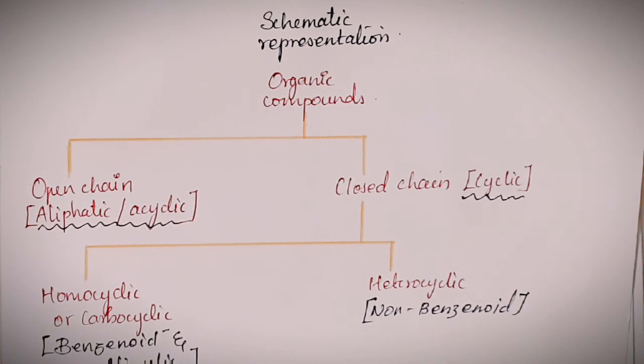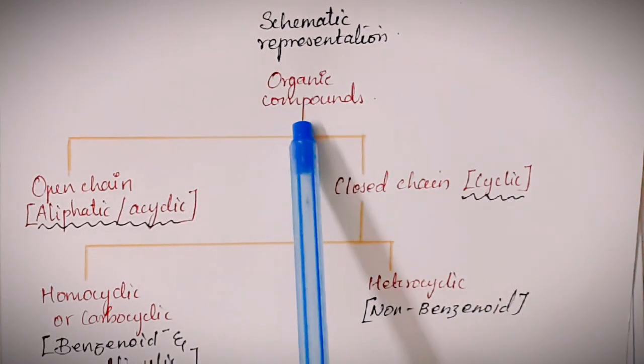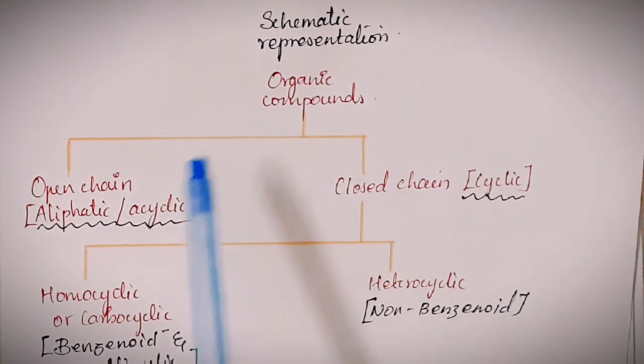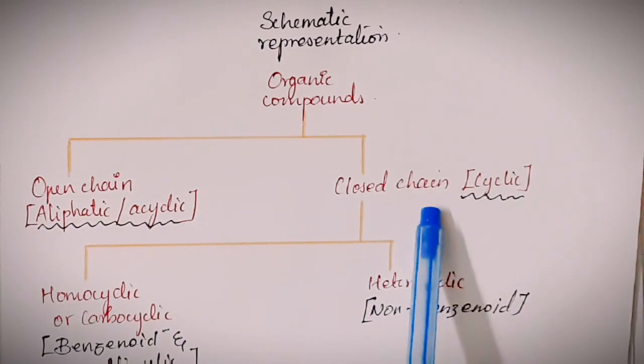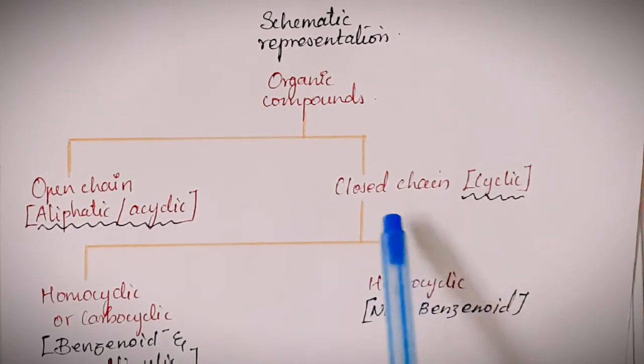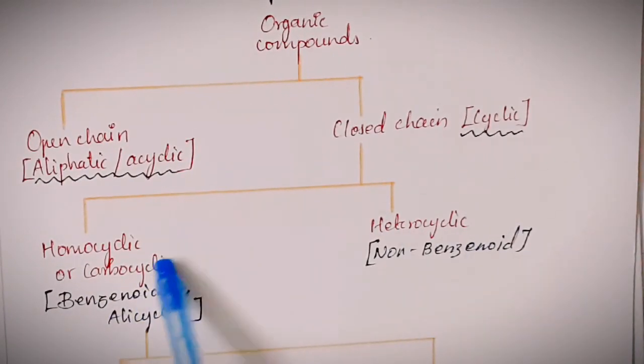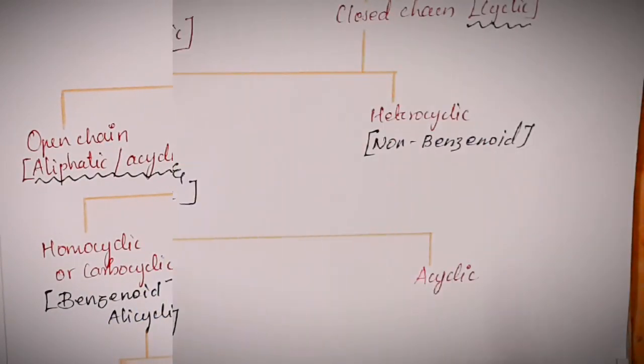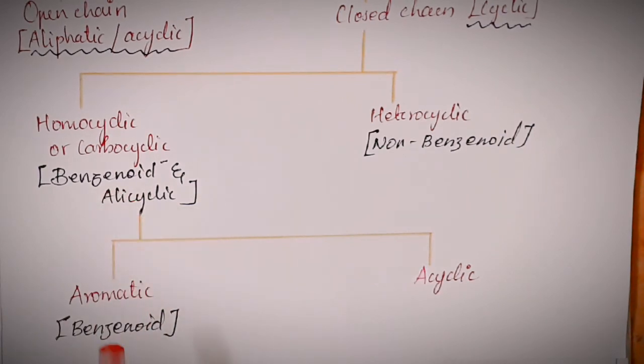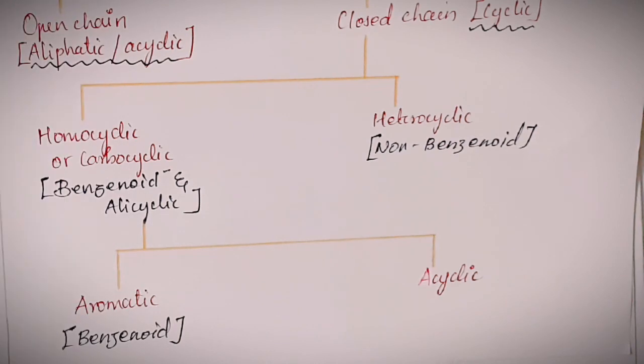Of what we learned today, first we saw that organic compounds had 2 major divisions, open chain and closed chain structures. Then we saw that the closed chain had 2 divisions, namely homocyclic and heterocyclic. Homocyclic compounds had 2 main divisions, aromatic and alicyclic. That was the topic for today.